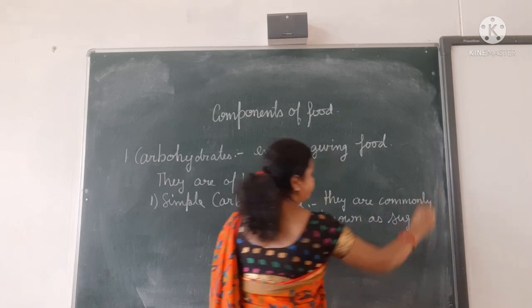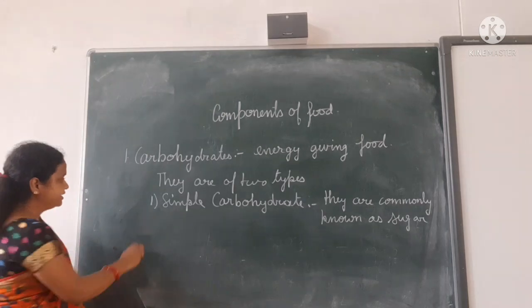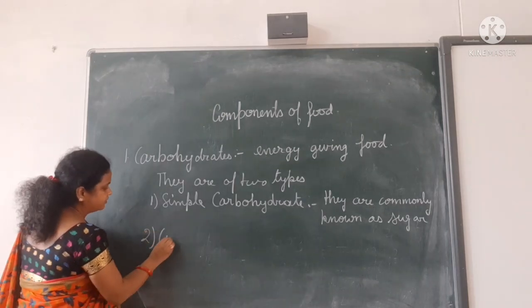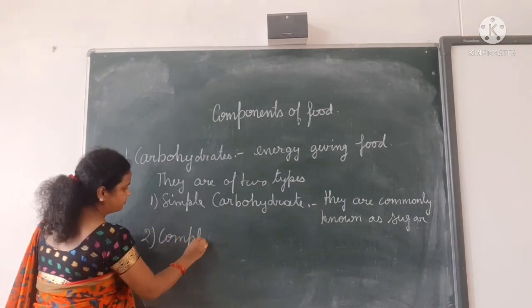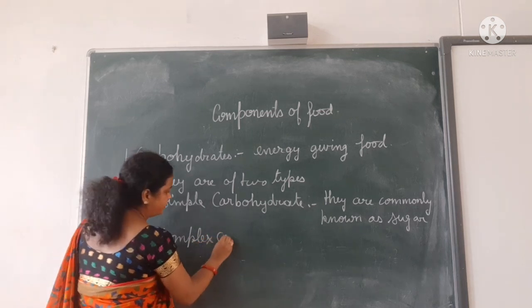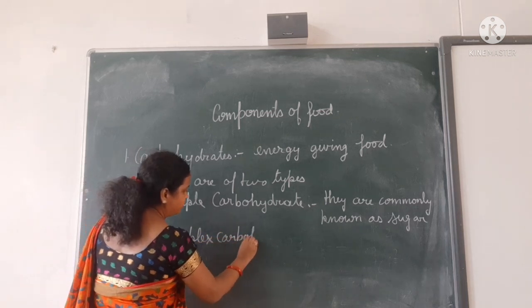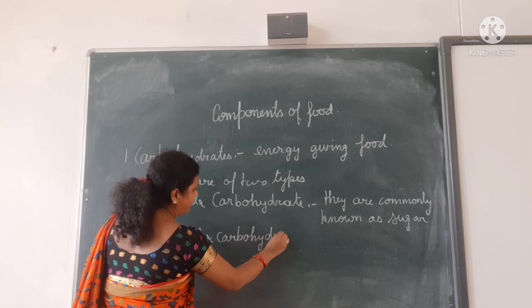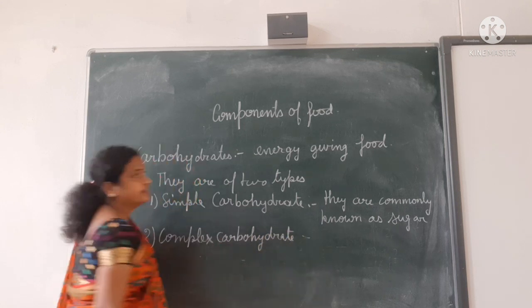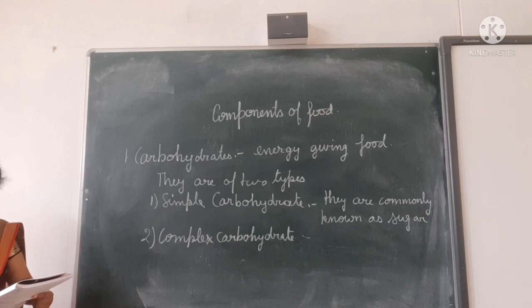Then which one is the second one? That is complex carbohydrate. And why is it said to be a complex type of carbohydrate? Because it generally has starch.